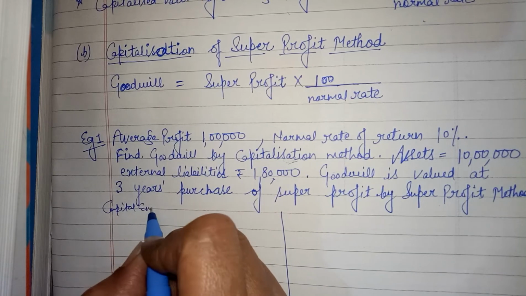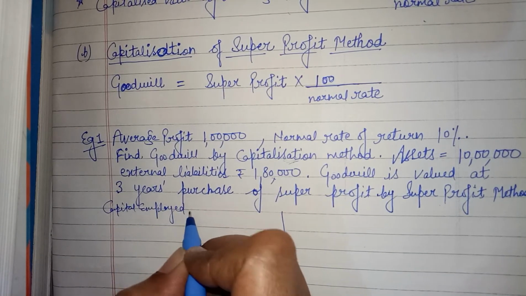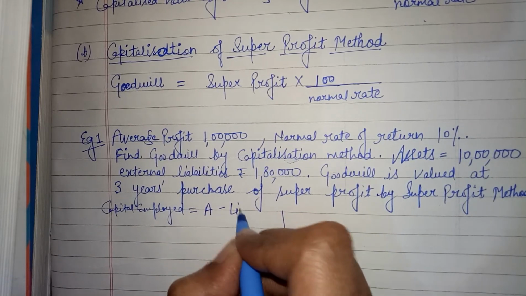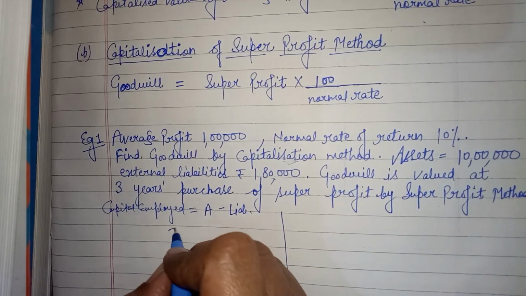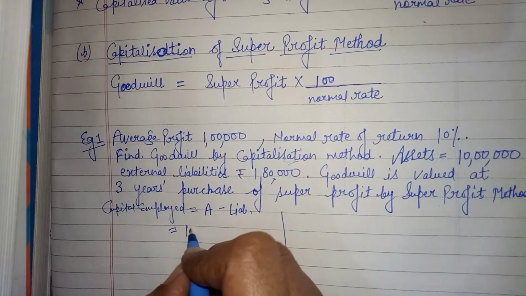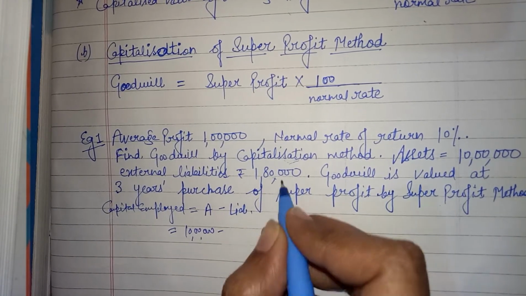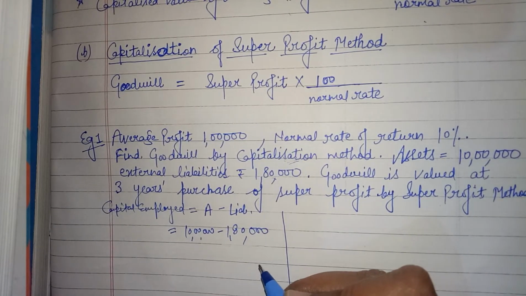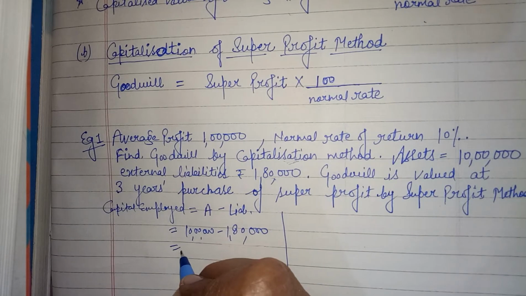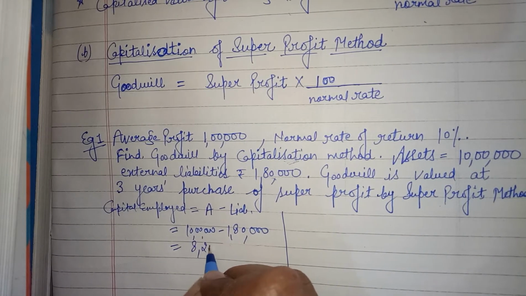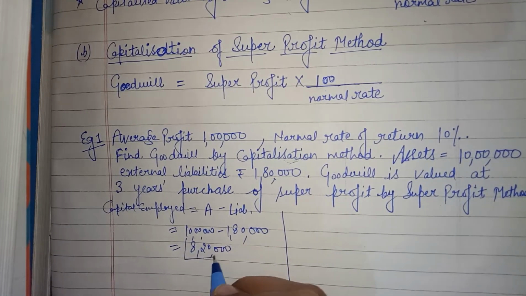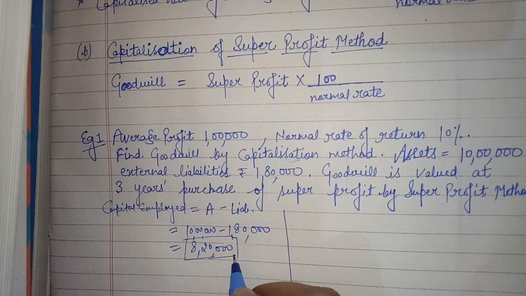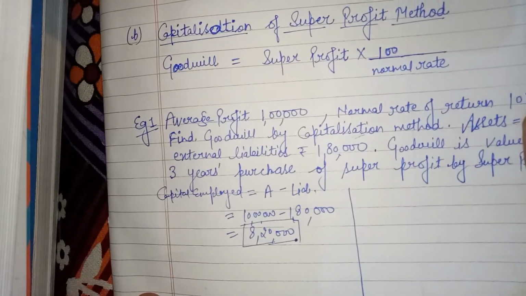So capital employed is equal to, what is the formula of capital employed? Assets minus liabilities. Assets are 10 lakh less liabilities 1,80,000. Clear? So our capital employed is 8,20,000. Capital employed is 8,20,000. Now normal profit.